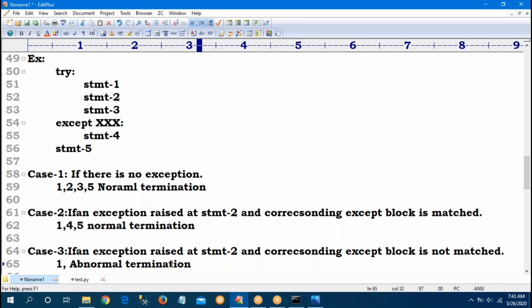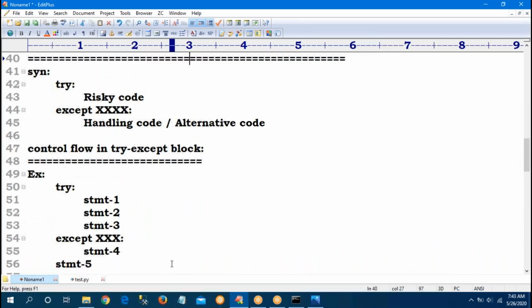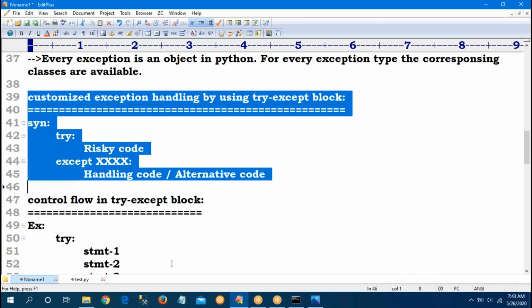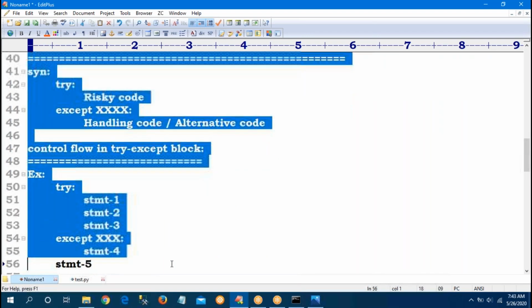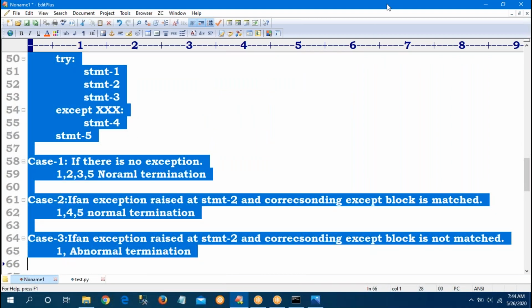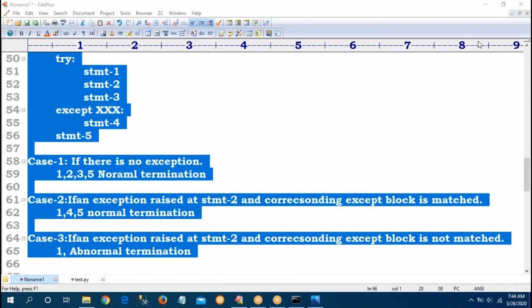Getting it? Because of the exception raised at line number 2, if the class does not match, then the remaining program won't execute. Statement 1 will be executed. So that is a simple try and except block. There are so many concepts there, and one by one we will discuss them. This is the simple case study.